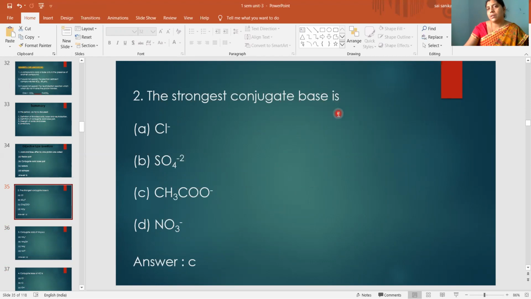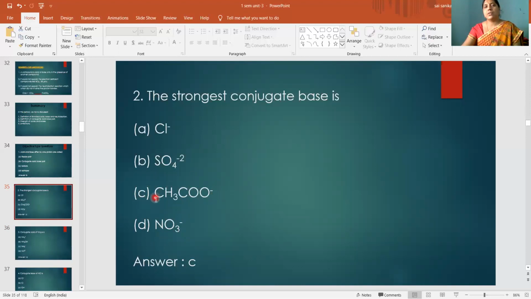Then the strongest conjugate base. What I told, from weak acid you will get strong conjugate base. Here Cl minus will get from HCl, that is strong acid. SO4 minus 2 will get from H2SO4, that is strong acid. NO3 minus also will get from HNO3, that is also strong acid. From which weak acid are you getting this one? Acetic acid.